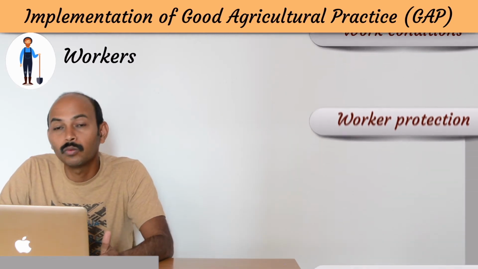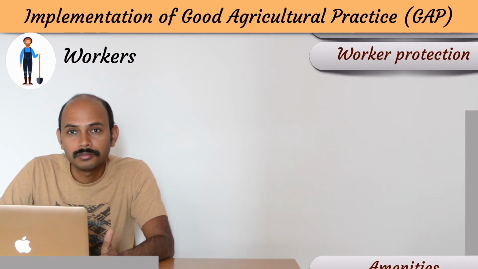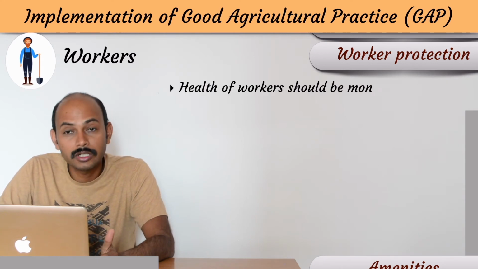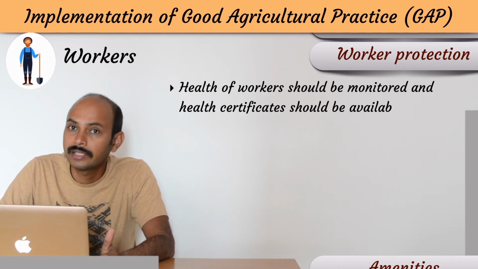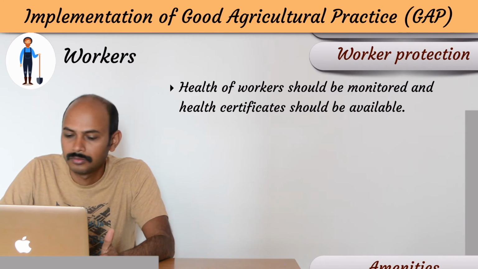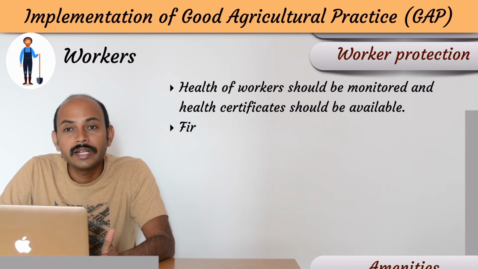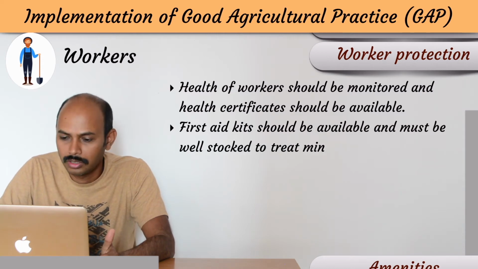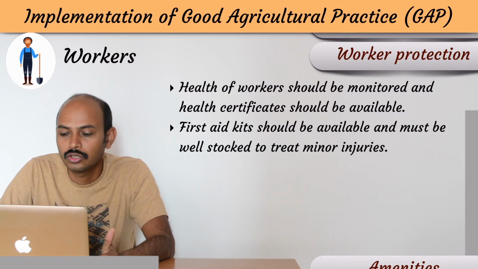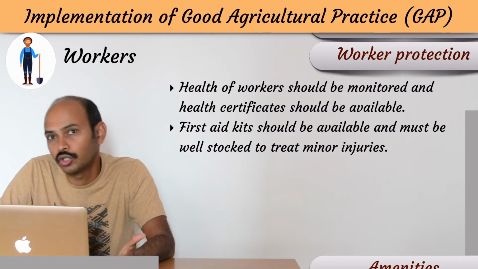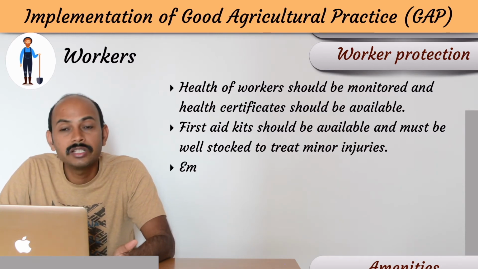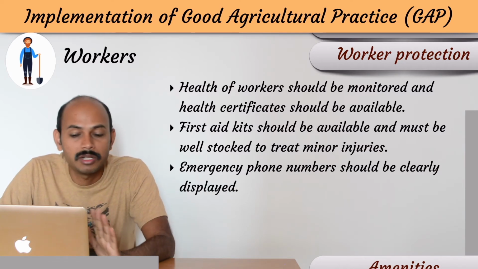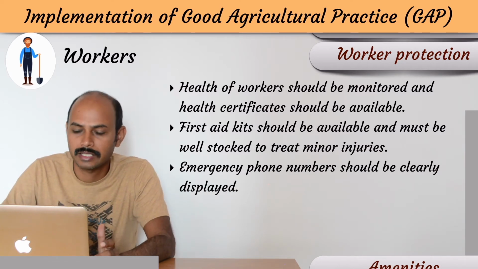So second is worker protection. That means how can we protect the workers? So health of the workers should be monitored and they must have health certificates and it should be available. Secondly, first aid kits should be available and must be well stocked to treat minor injuries. So there must be first aid kits and it should be well stocked also. Emergency phone numbers should be clearly displayed. So you should display emergency phone numbers at different places.